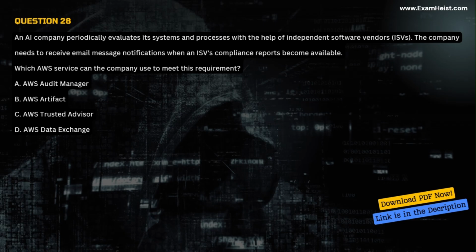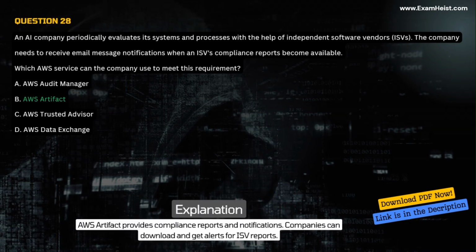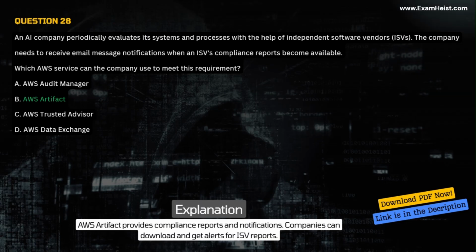A. AWS Audit Manager. B. AWS Artifact. C. AWS Trusted Advisor. D. AWS Data Exchange. Correct answer B. AWS Artifact. Explanation. AWS Artifact provides compliance reports and notifications. Companies can download and get alerts for ISV reports.